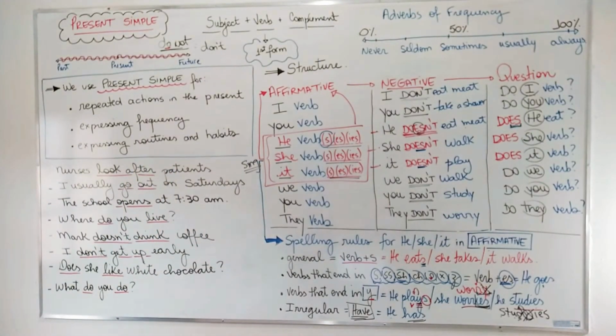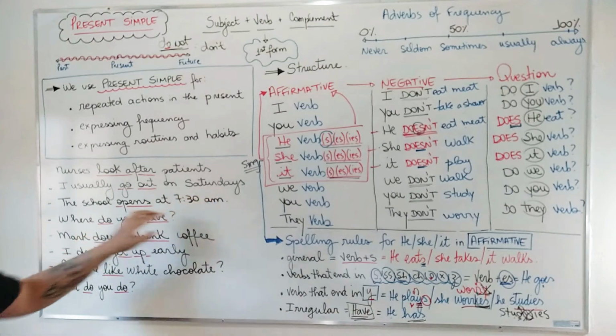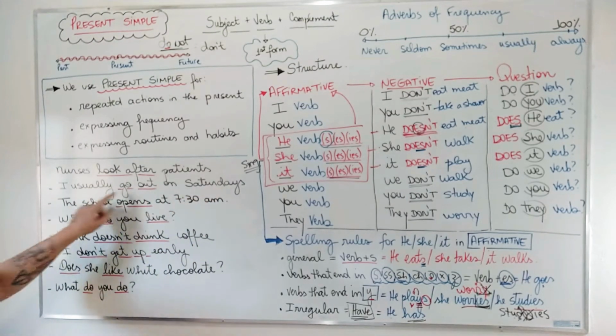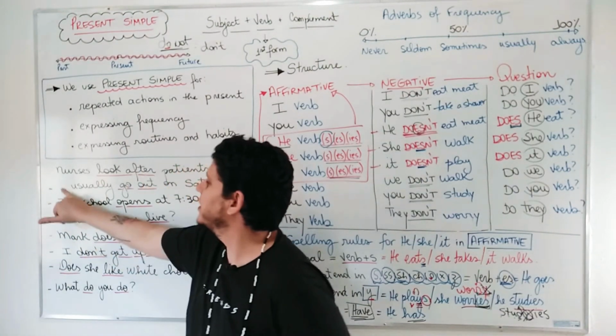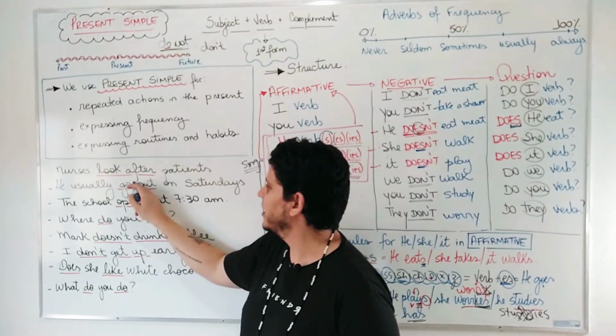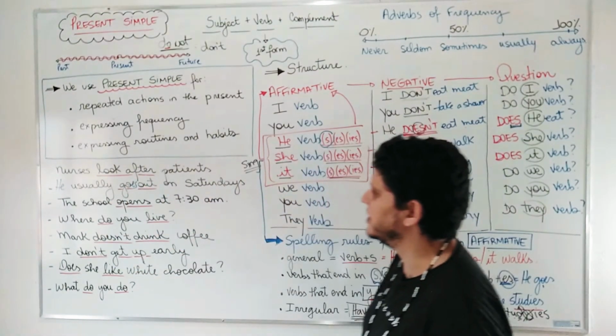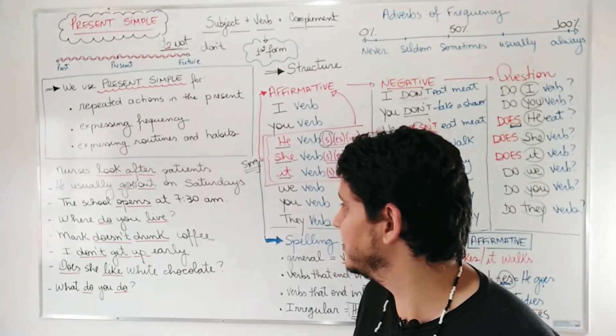Okay? Next one, I usually go out on Saturdays. I usually go, I go. But if I change this I and I use, for example, he usually goes out on Saturdays.